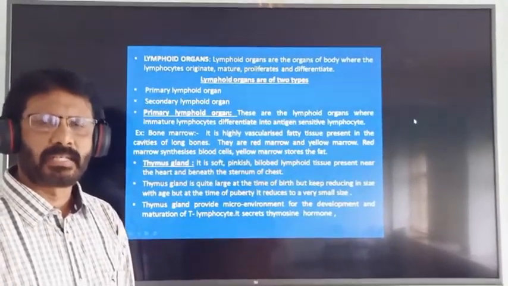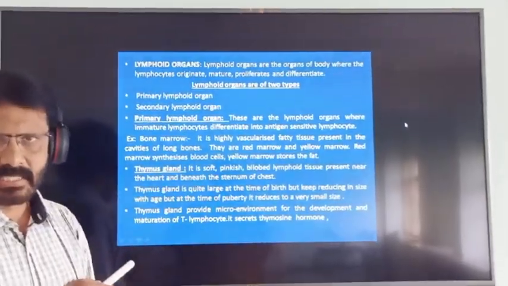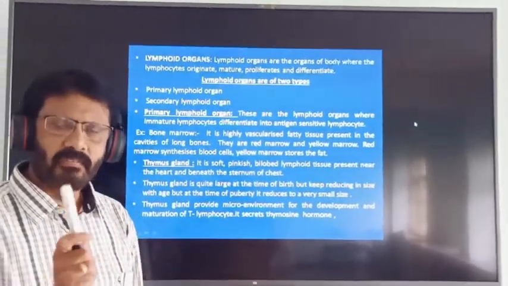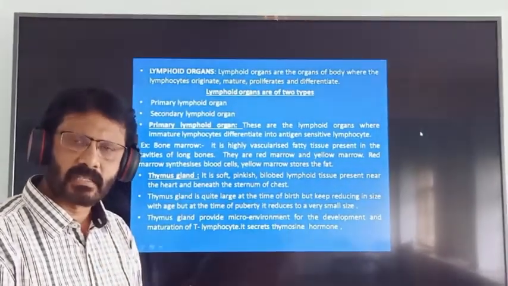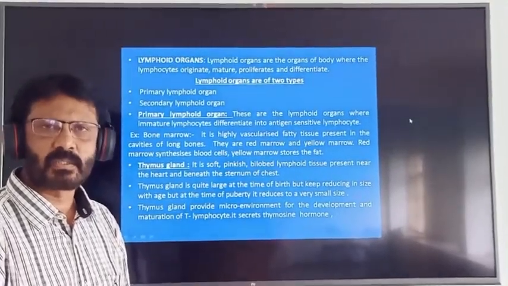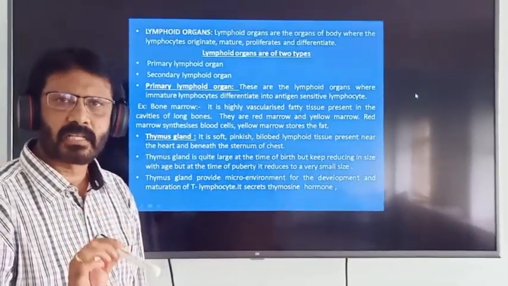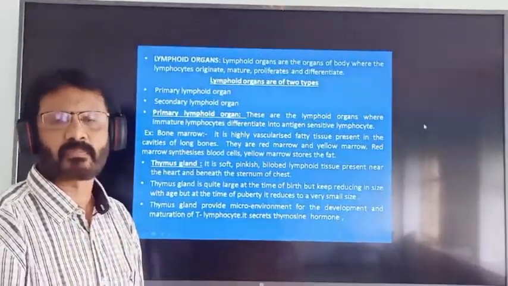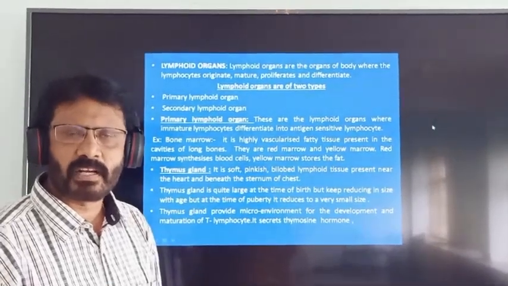Okay students, next topic is lymphoid organs. What are lymphoid organs? How many types of lymphoid organs are there in our body? And how do they function to protect our body from the attack of pathogenic microorganisms? So the very first point is, what are lymphoid organs?